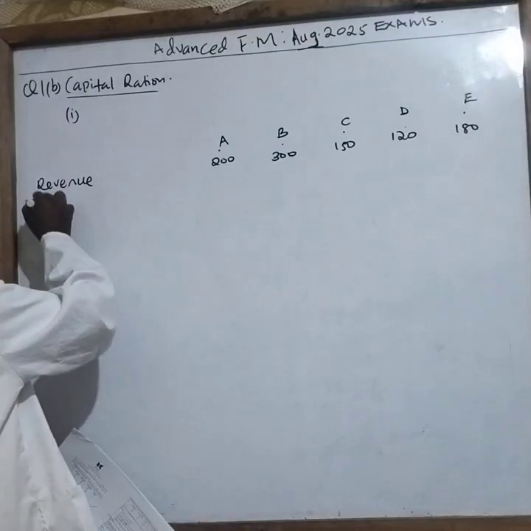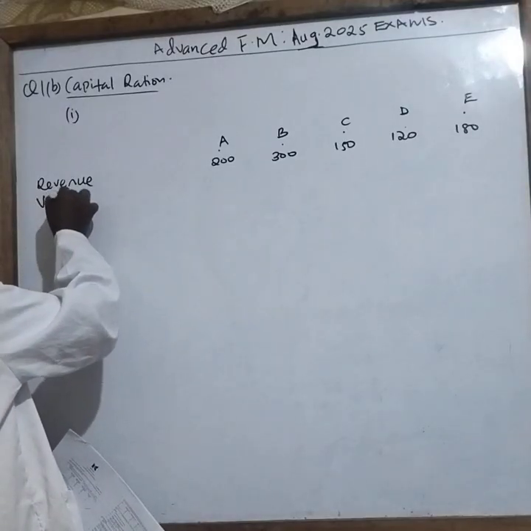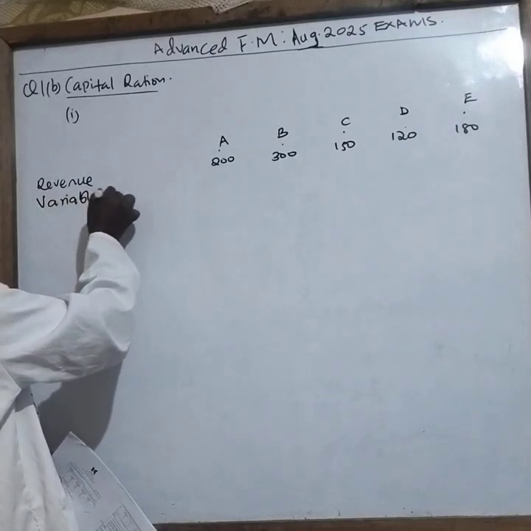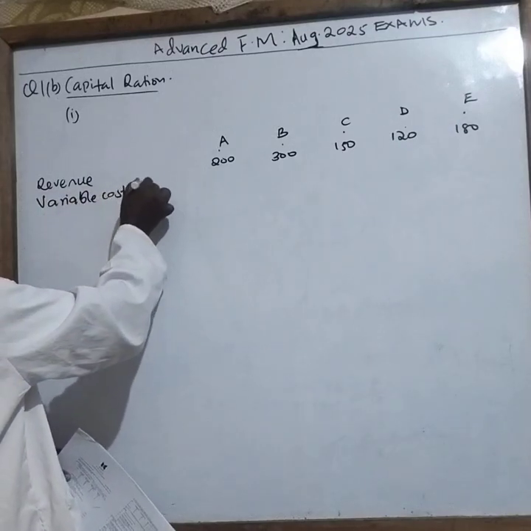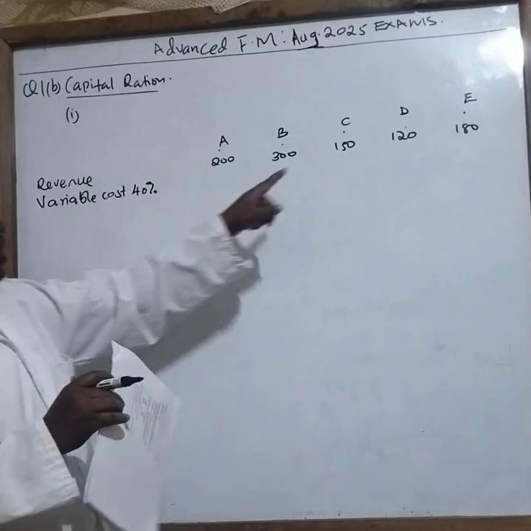So we can say now variable cost, which is 40% of this revenue here.